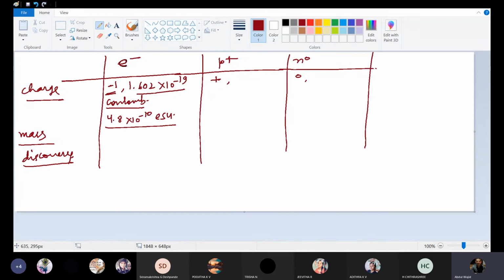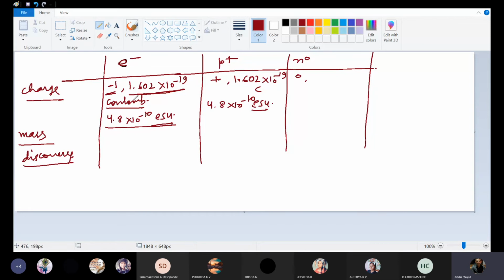And what about the proton? In proton, the charge is 1.602 into 10 to the power -19 coulomb, which is minus for the electron and plus for the proton, but the magnitude is the same. Here also it is 4.8 into 10 to the power -10 ESU, electrostatic unit.